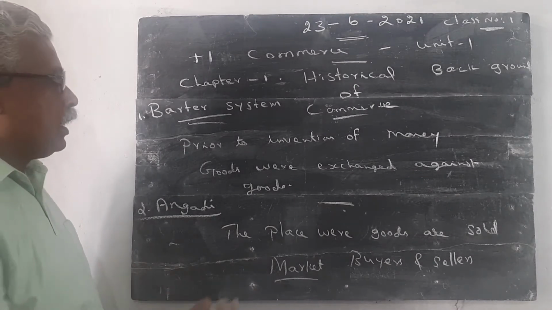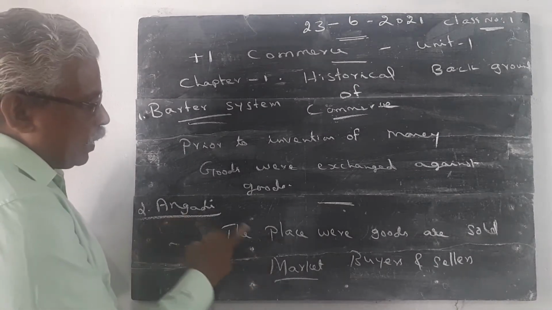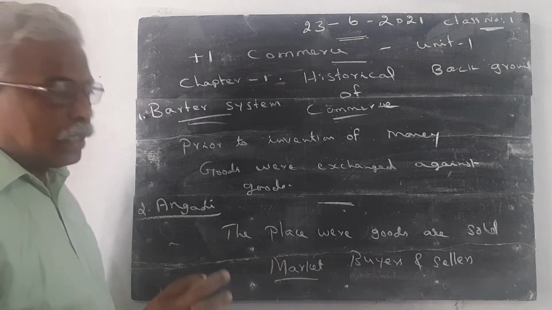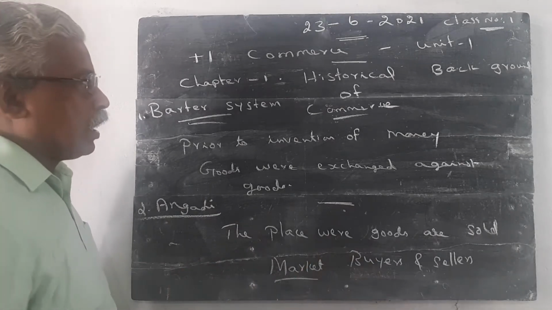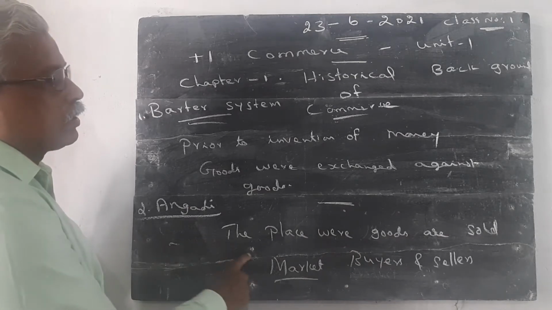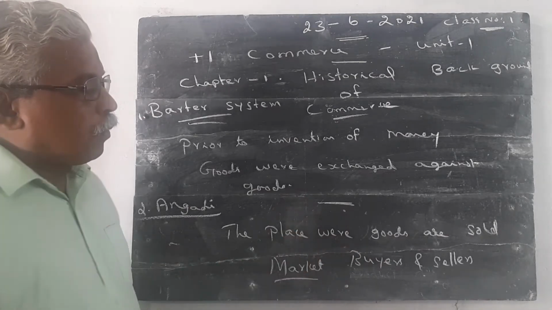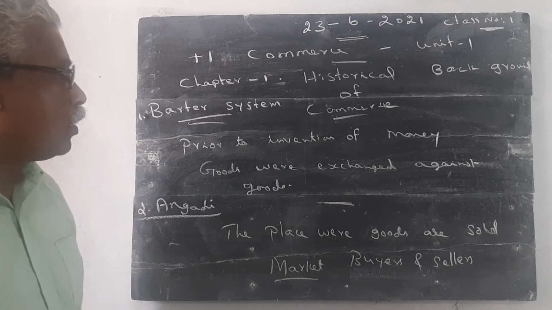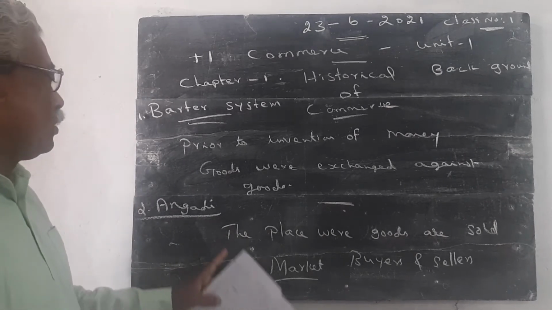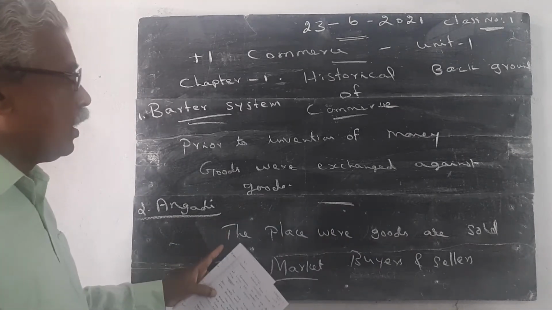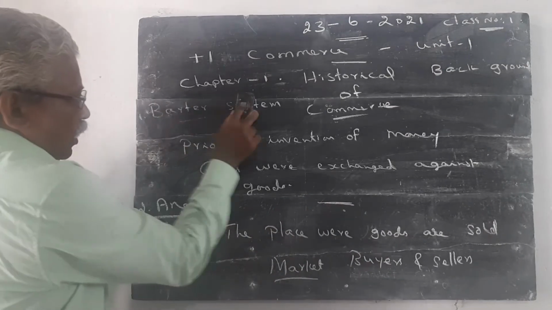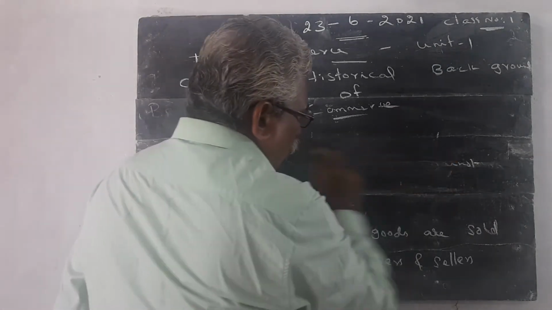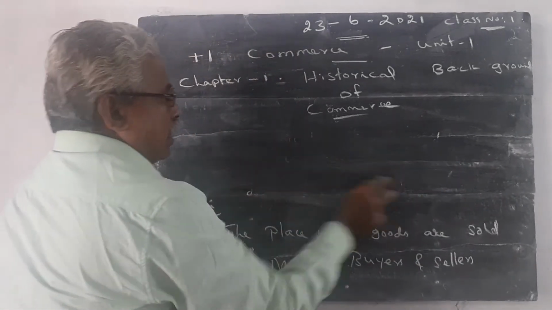In English, Angadi may be translated as market. Market is the place where buyers and sellers are assembled. Angadi is the place where goods are bought and sold. Where goods are sold, that place is called Angadi. Then we have to study two more technical words in this class.